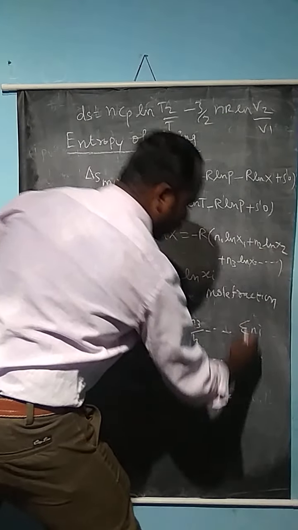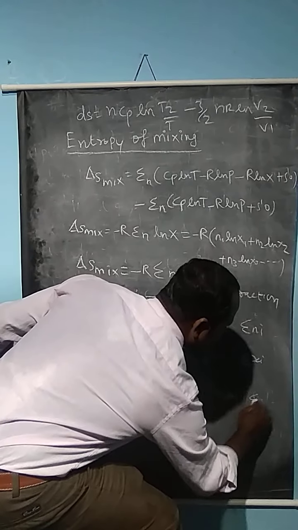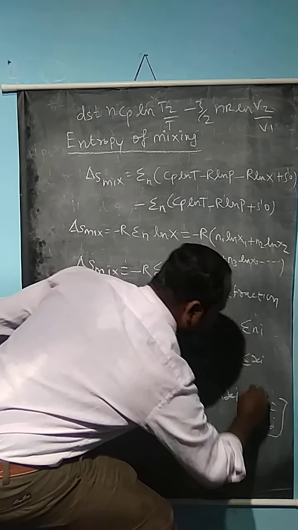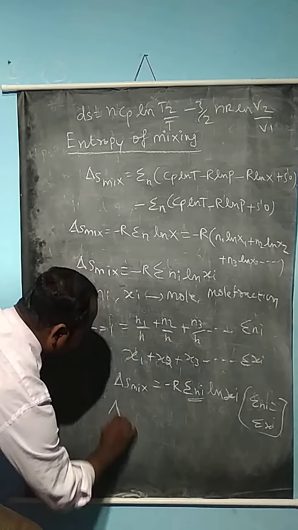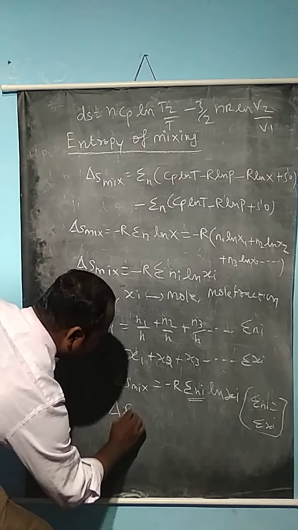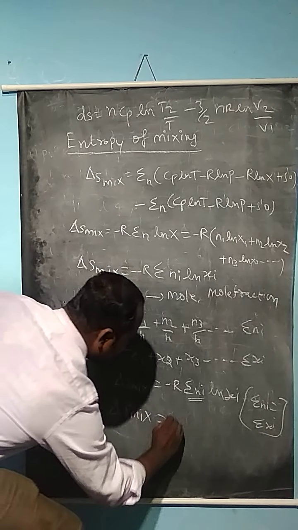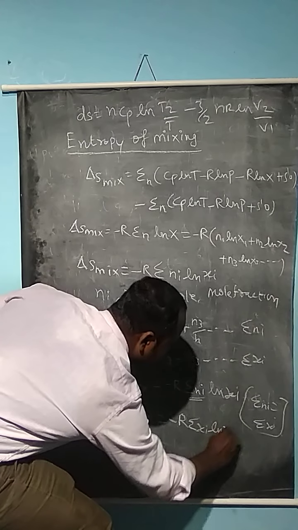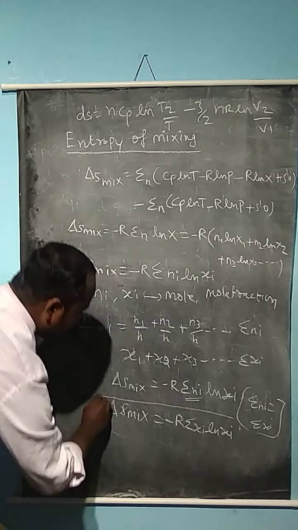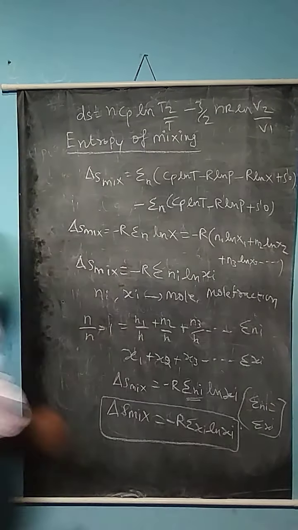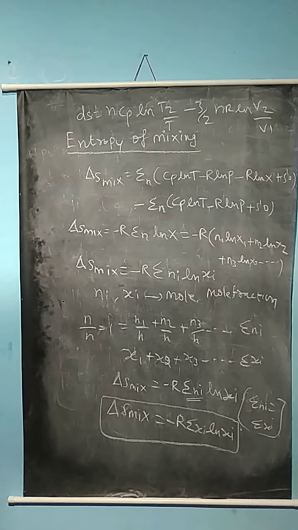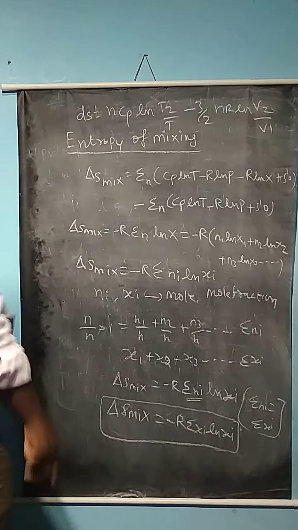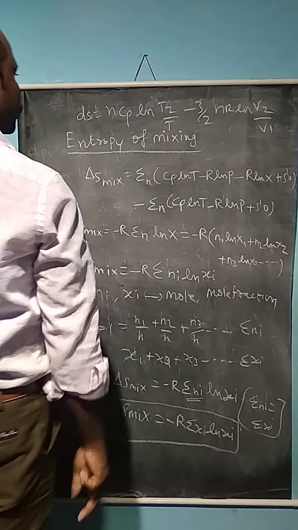From these equations we have derived this, and we can rewrite the formula as delta S mixing is equal to minus R summation of xi ln xi. This gives the final entropy of mixing value, with xi the mole fractions, for 1 mole of an ideal gas. So the entropy of mixing value will always be positive.